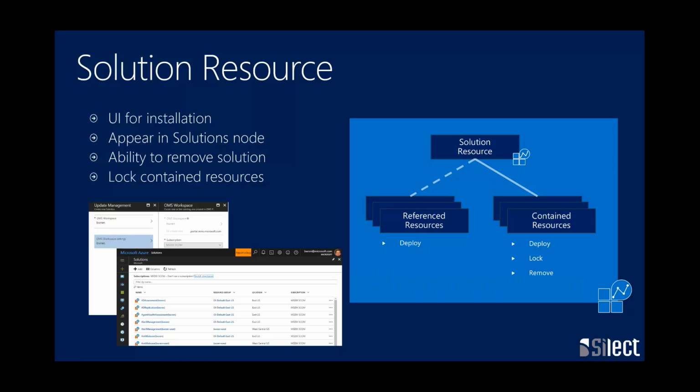And again, this is leveraging locks, which are part of Azure. We can go and lock any resource. We kind of make it easier on you. You just go into your solution, you say it's contained, and that gets locked.